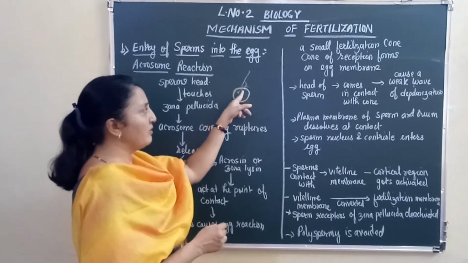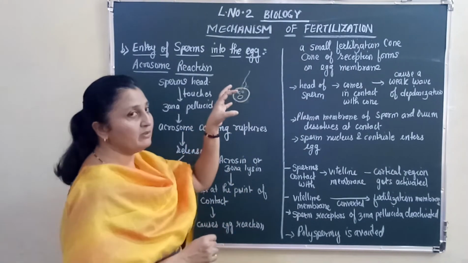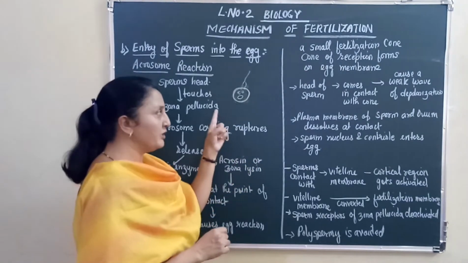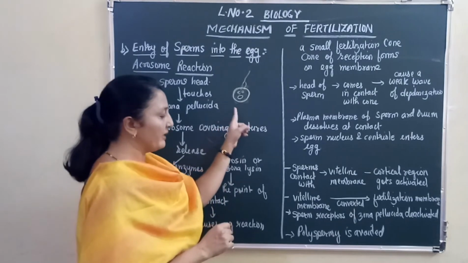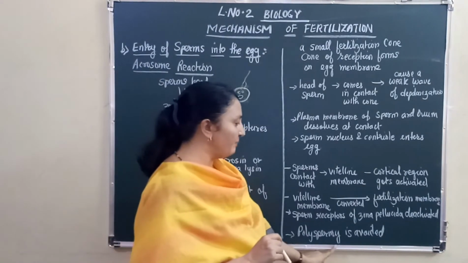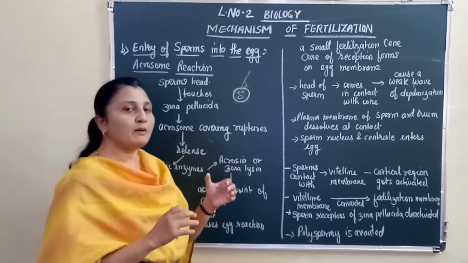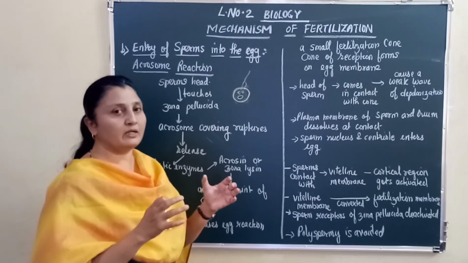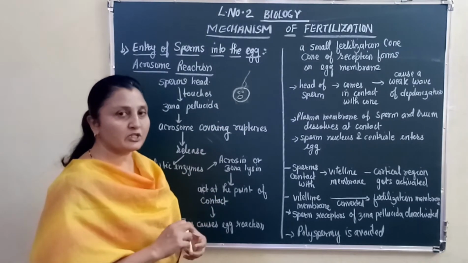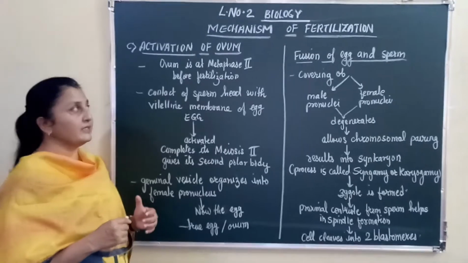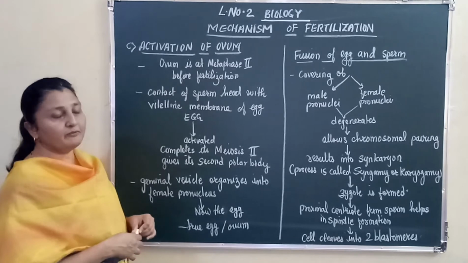If one sperm has already done its job, as soon as the job is done, a fertilization membrane forms around the egg, which does not allow the entry of any other sperm into the egg cell, right? And that is how polyspermy is avoided. So a single egg getting fertilized by many sperms is avoided because of the formation of the fertilization membrane. Students, the activation of the ovum is the third step of the mechanism of fertilization.